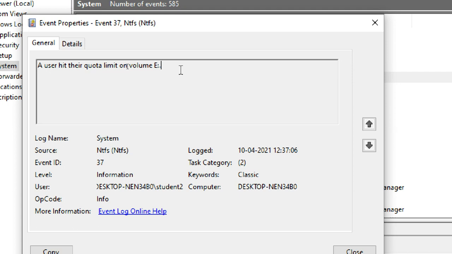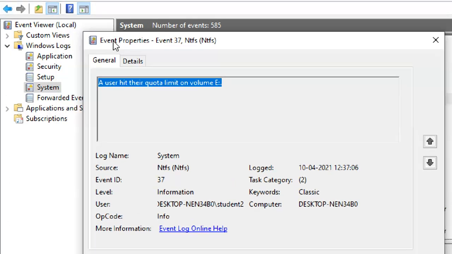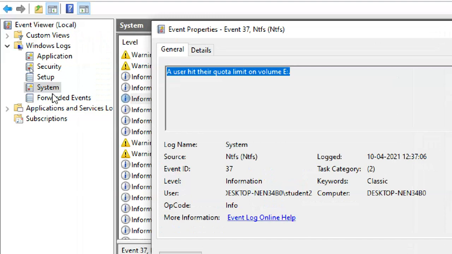This is called events. Like you created a partition, you applied a quota, the user exceeded the quota, you installed an application, or moved an application, or created data in the drive. Anything is considered an event here. So it is showing like this. I'm also trying to show you what is the event related to quota. Event viewer and Windows logs are for login, logout, installation and uninstallation of applications, system errors, security issues.